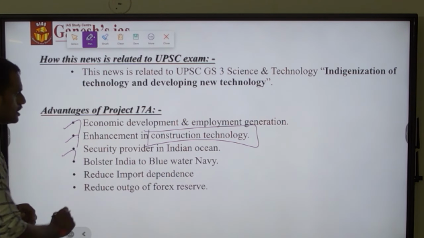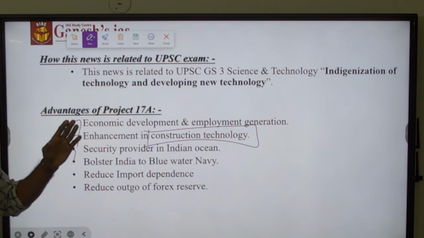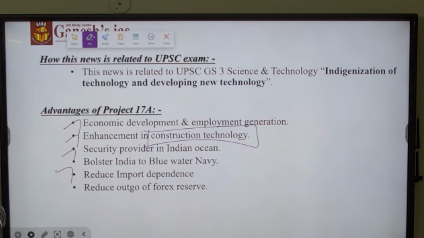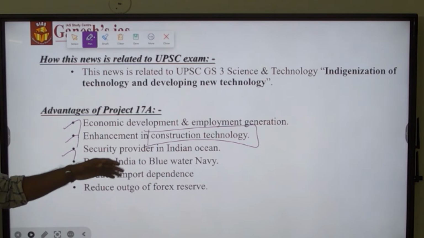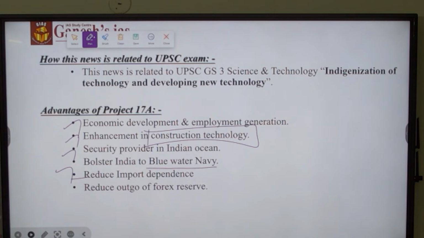Third is that India's capability to act as a security provider in the Indian Ocean for the small island states as well as poor or underdeveloped countries will increase, and it will also bolster India's capability to become a blue water navy. A blue water navy is a symbol of a country.